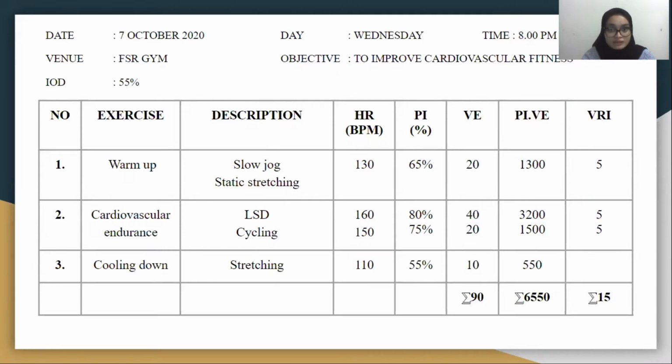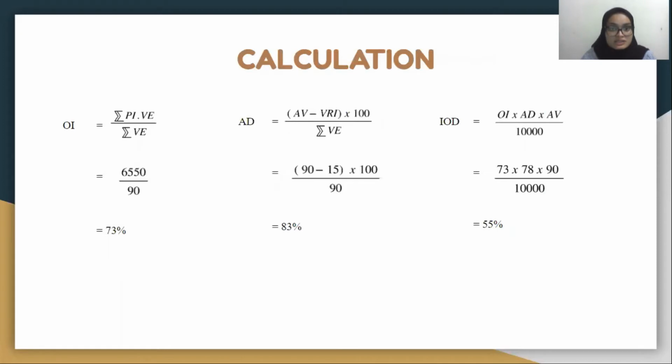For the main activity, which is the cardiovascular endurance, the athlete will do LSD, long slow distance, and also cycling at the heart rate of 160 for LSD and also at the heart rate of 150 for cycling. The PI for LSD is 80%, meanwhile for cycling is 75%. And lastly, for cooling down, the athlete will do stretching at the heart rate of 110 beats per minute and 55% of PI.